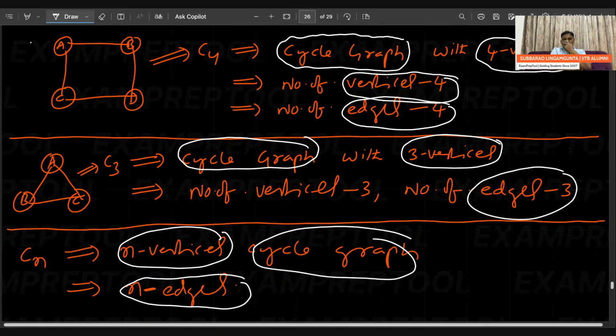Everyone try. Any doubt? Cycle graph also I have done. I did the regular graph, right? I did the null graph. I did the complete graph. Now the cycle graph is also done. If you are okay, I can move to the next story.